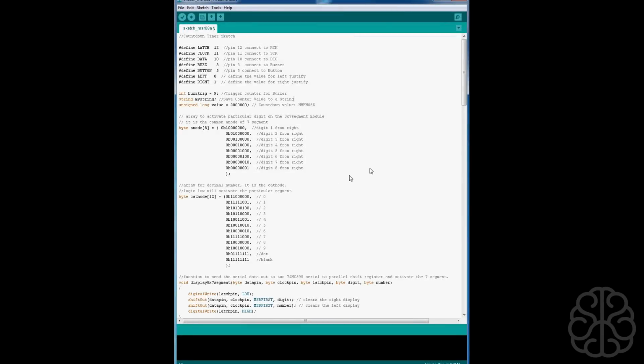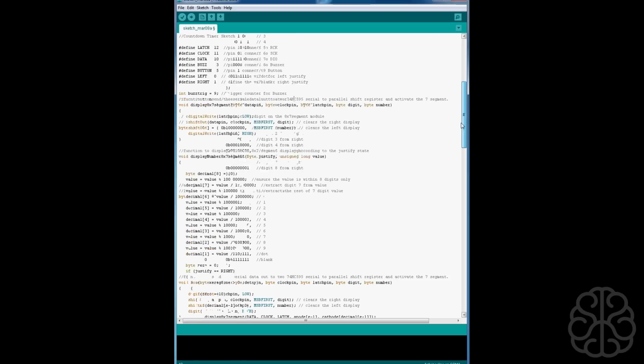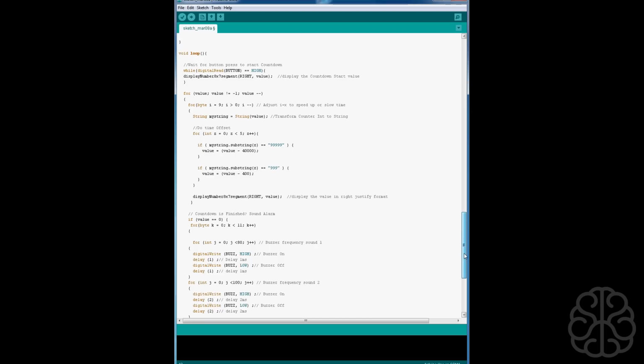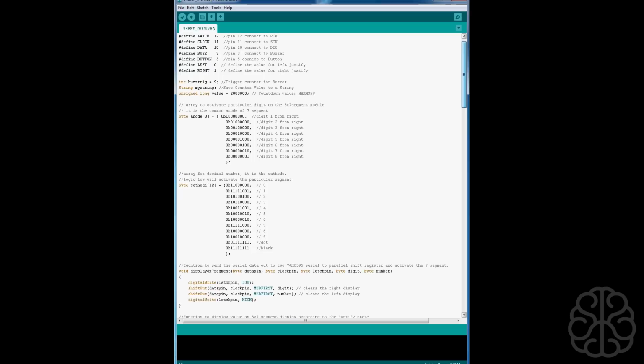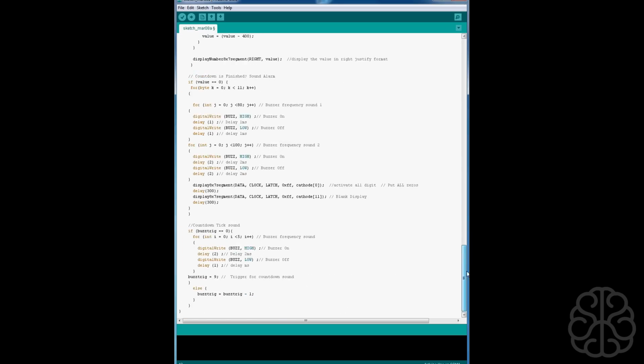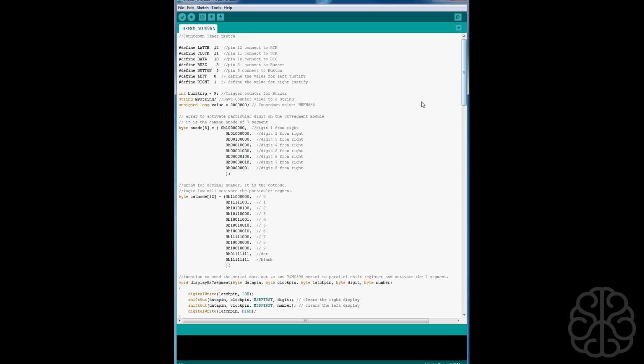Alright, so here we are in the code. Like I said in the introduction, the code looks complicated. There is a lot of stuff in here. You have to take it slow, line by line, to understand the logic behind it. So just take your time and read through it. I'm going to explain a little bit what's going on here.